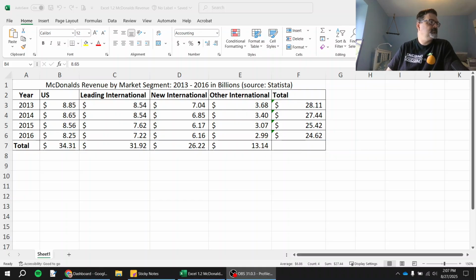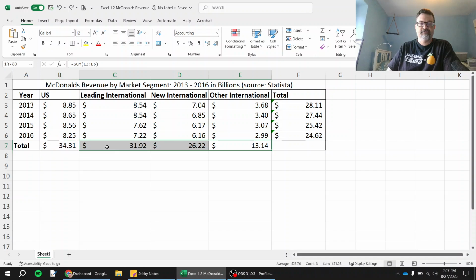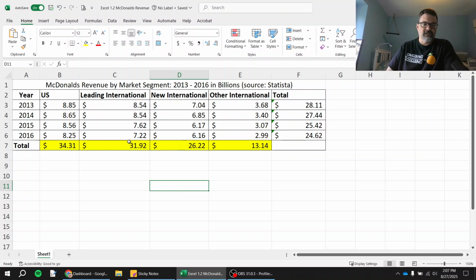Meanwhile, our columns, these totals along the bottom, what are they telling you? Well, we're adding up down each column. Each column corresponds to one of the segments, so it would be the total of the revenue in each segment specifically for this range of years.